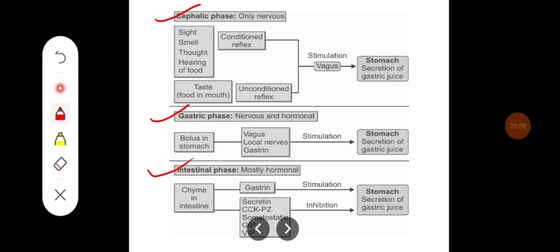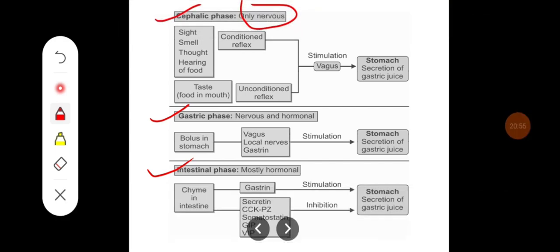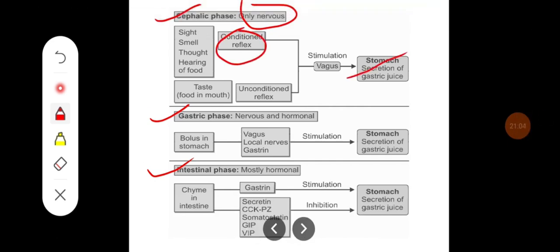The cephalic phase is mainly nervous regulation, where the sight, smell, thought and hearing of the food, by the conditioned reflex, can increase HCl or gastric juice production. And when the food enters the mouth, it can lead to the unconditioned reflex and increase HCl production. The gastric phase is when food enters the stomach, which increases the vagal secretion that leads to increased gastric juice secretion.